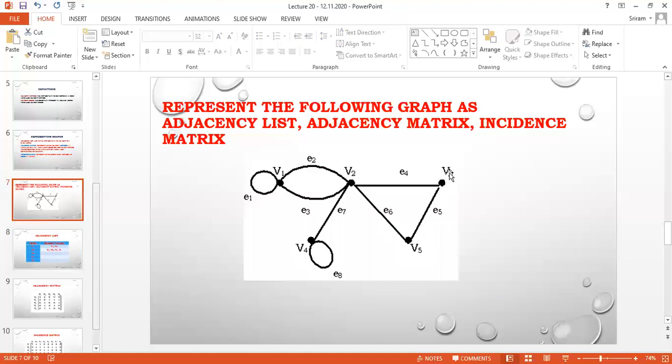In the same idea, I am going to take V3. Can you say the answer? Who can give the answer for V3? What are all the vertices? We have only two vertices, V2 and V5.